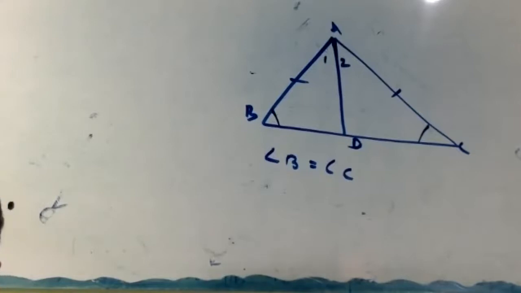Hence angle B equal to angle C. Okay, clear now? That means if sides are equal, the opposite angles are also equal. This one is studied in class 7: angles opposite to equal sides are equal. Okay, clear now? Is it okay?